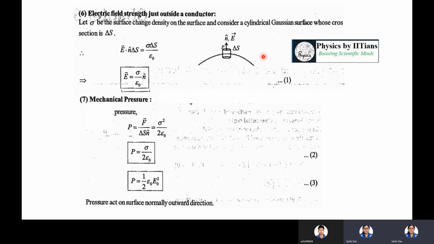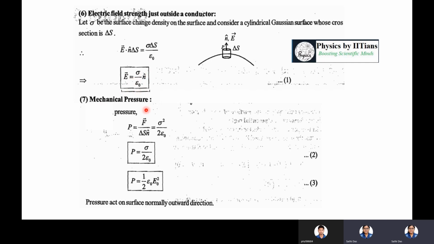And consider a cylindrical Gaussian surface, and the cross section of the Gaussian surface is delta S. So E dot n cap delta S equals sigma delta S by epsilon naught. This is Gauss law, Q by epsilon naught, and sigma is the surface charge density. So E equals sigma by epsilon naught into n cap.